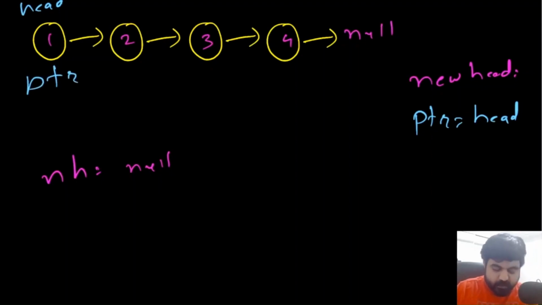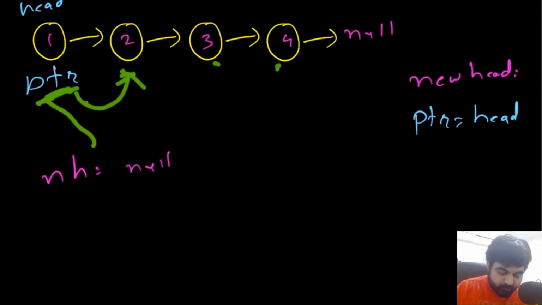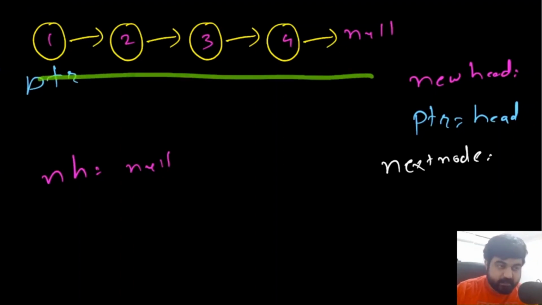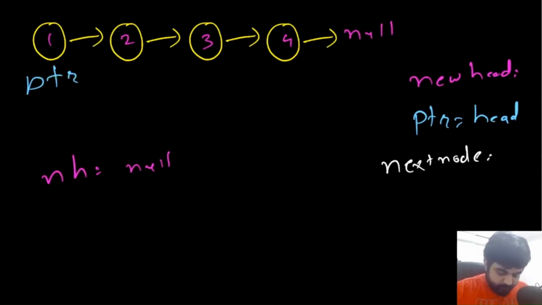After creating these two values, we will need to, at any given position, keep track of the next node, because for the pointer node, we will need to iterate to the next element. At the same time, using the pointer node, we are going to manipulate the values of the new head variable because we are reversing the linked list. So we will need to create a new variable called next node, and initially the next node value currently is null. Just understand for the sake of understanding that this is null. And now we don't need the head node. So after initially setting up everything, let's see what would be the approach to reverse the given linked list.